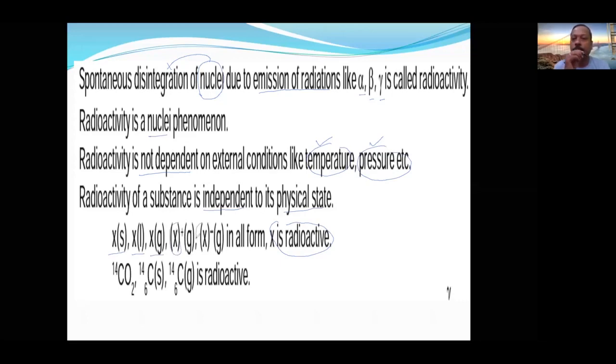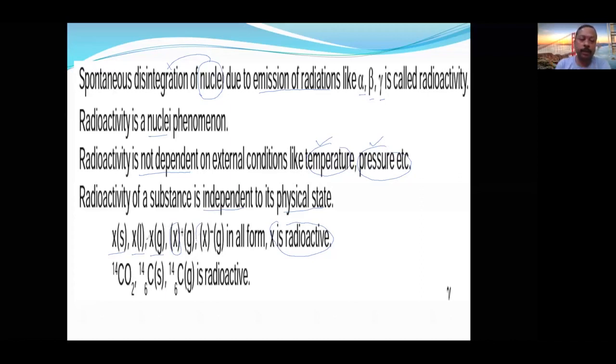The substance can be a positive ion, a negative ion, liquid, gas, or solid, but it does not lose its radioactivity property, and you will get the same intensity of radioactive radiations.